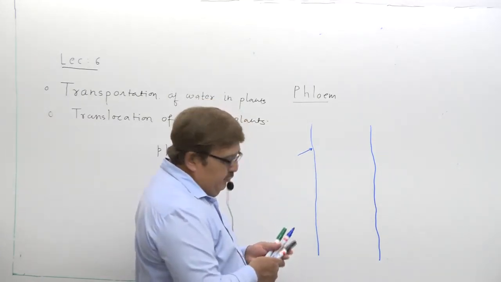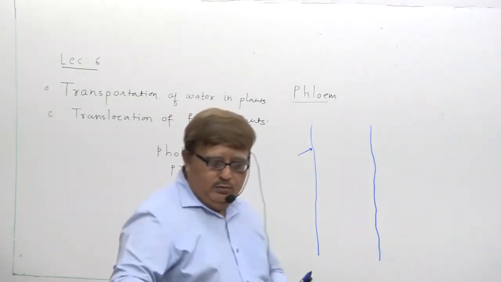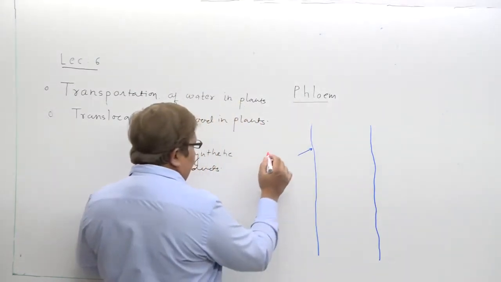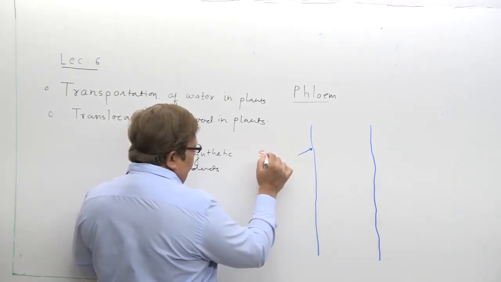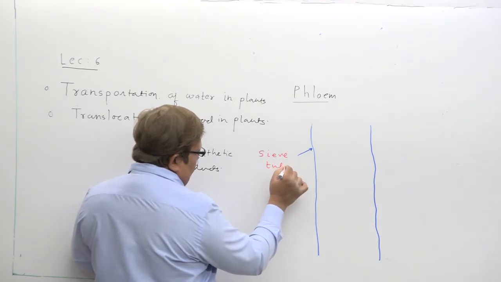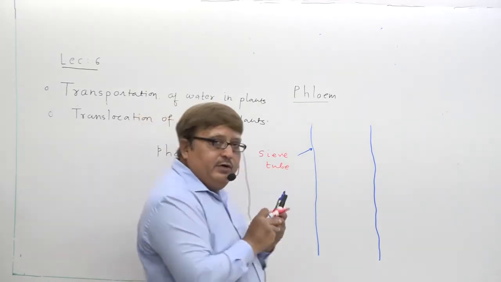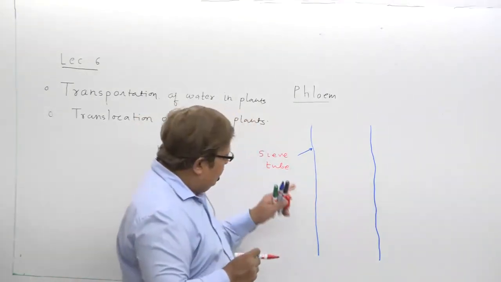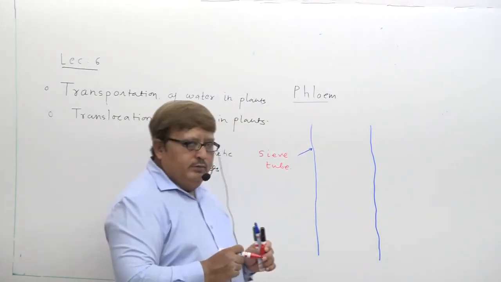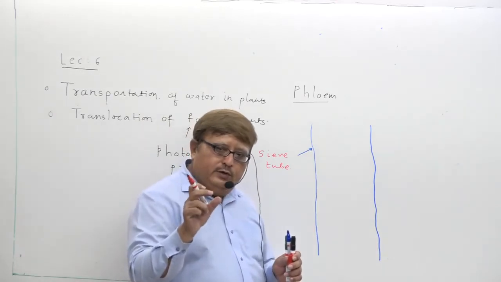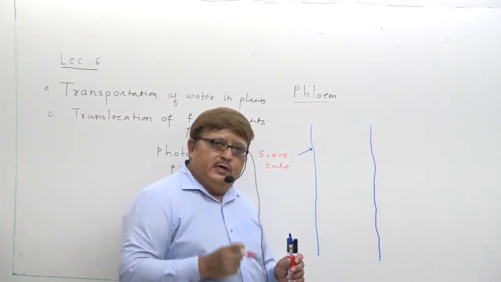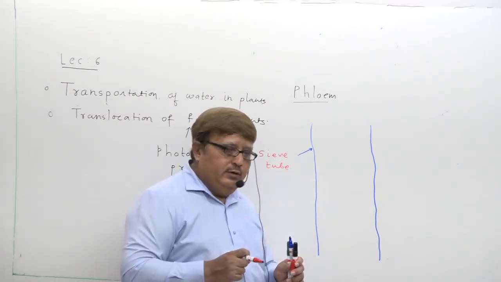Actually, it is known as sieve tube. Try to understand, I am writing it: sieve tube. It is one of the major components. Now, this sieve tube is a continuous passage for the transport of food product.